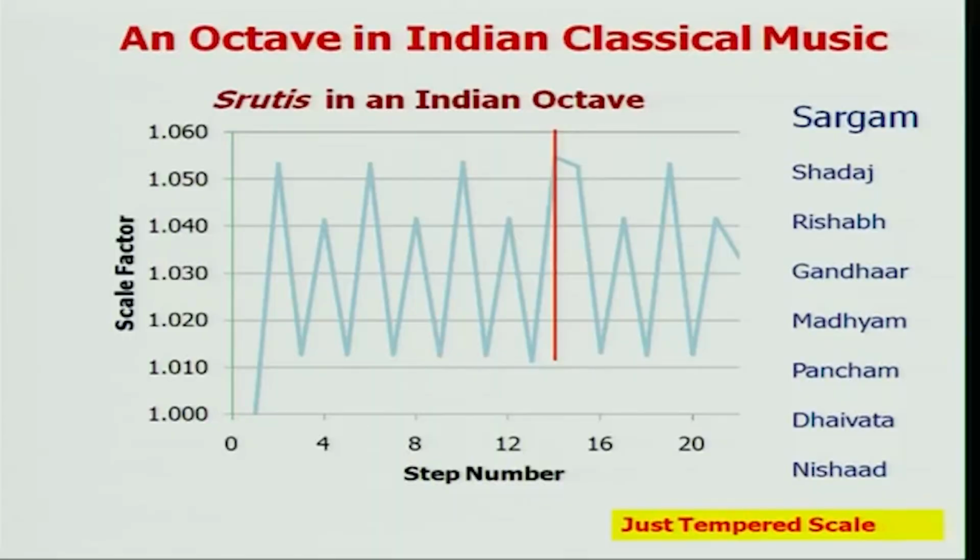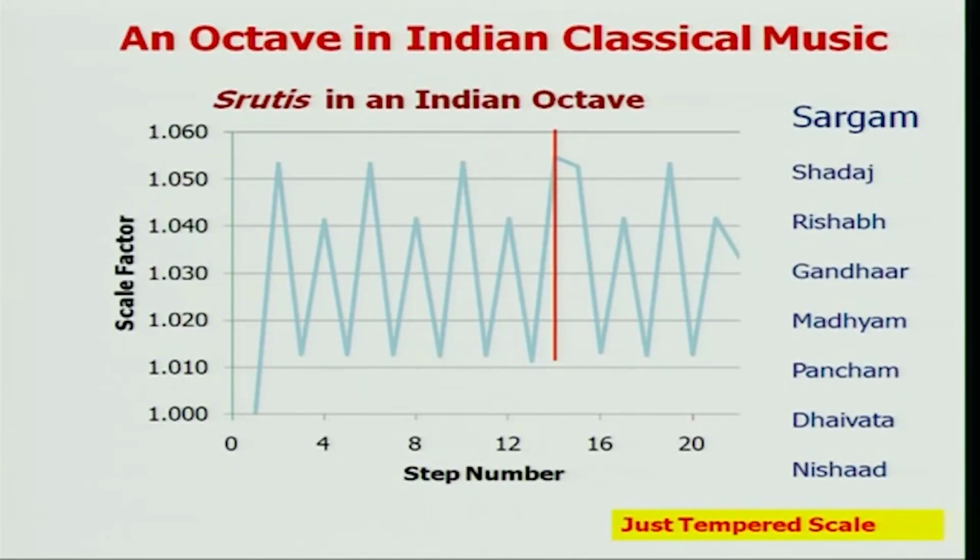They said that all the intermediate frequencies would be tuned at specific values such that they sound most pleasant to our ears. That is how they figured out all the intermediate frequencies, but they made sure that between one sa and the next level sa, the ratio was preserved at 2.